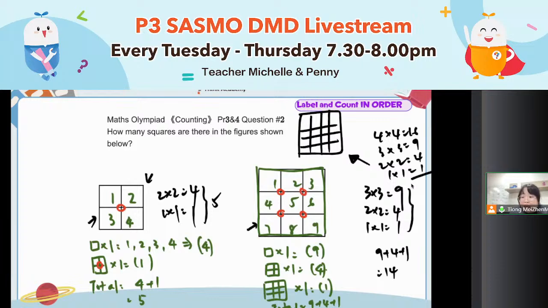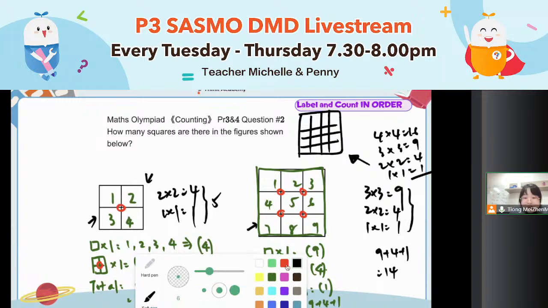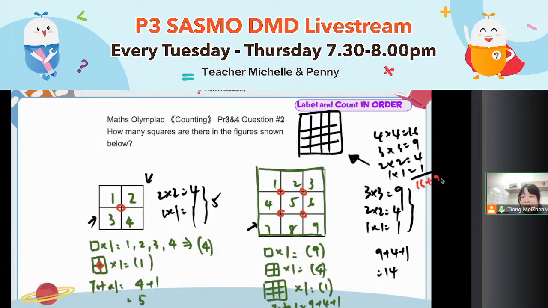Altogether will be 16 plus, oh, I don't have enough space. 16 plus 9 plus 4 plus 1. This part we already know is 14, right? 16 plus 14 is 30. This is the fast method.